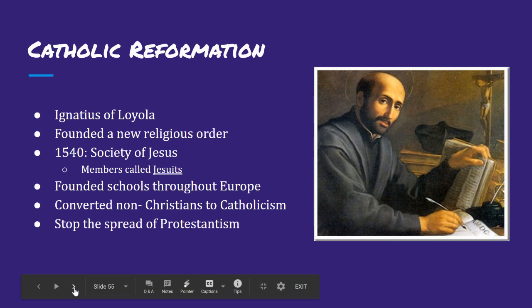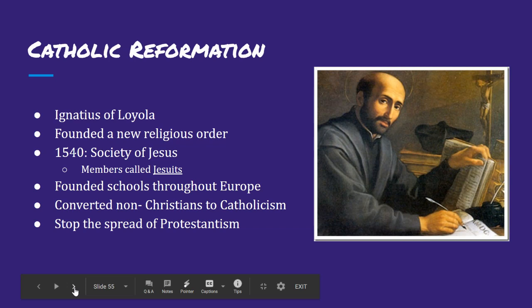And so we have Ignatius of Loyola, and he founded a new religious order in 1540, and it's called the Society of Jesus. And his members are called the Jesuits. And he founded schools throughout Europe. And the goal of this society is to convert non Christians to Catholicism.